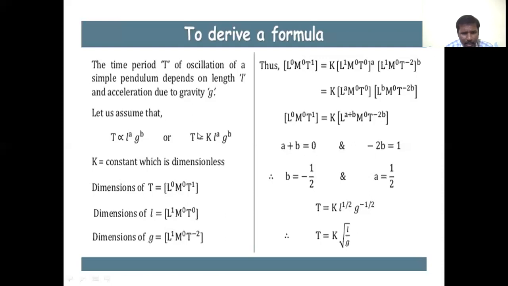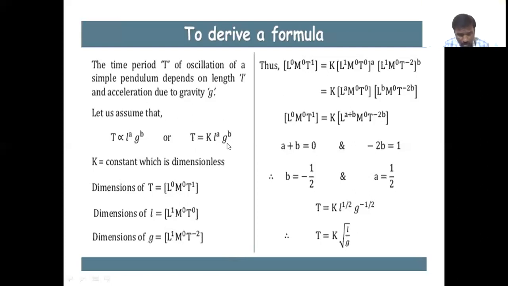The dimensions of time period T are L^0 M^0 T^1. The dimensions of length are L^1 M^0 T^0. And what is g? g is the acceleration due to gravity, which is nothing but acceleration, so its dimension formula is the same as acceleration, that is g equals L^1 M^0 T^-2. Then we have to substitute these dimensional formulas in this equation.